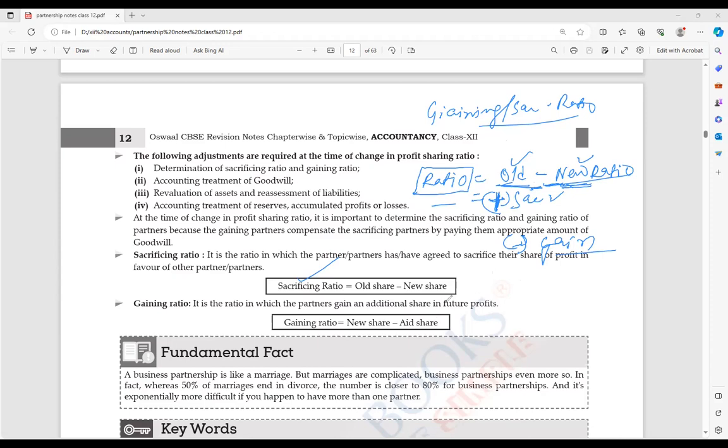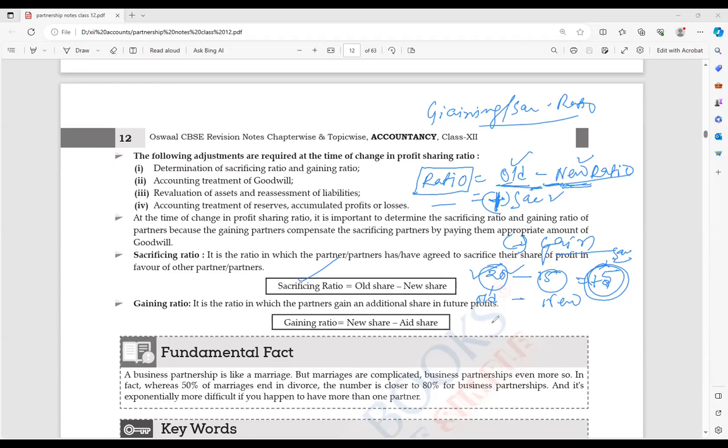Once again, the negative part. Think about it: I had 20 before, and now I am having 15. So this is the old ratio and this is the new, correct? So old minus new, what is the answer? 5. Positive, coming as a positive number, then it is sacrifice, if I am using old first. Remember that.